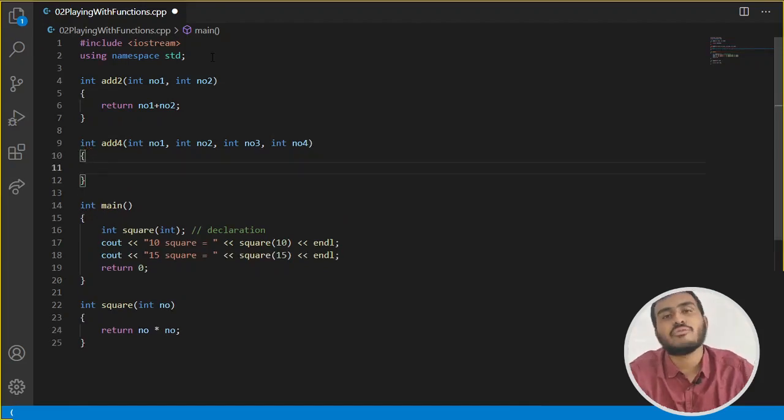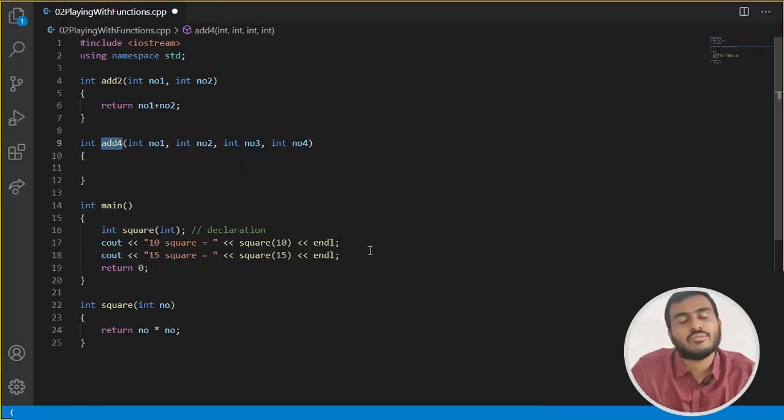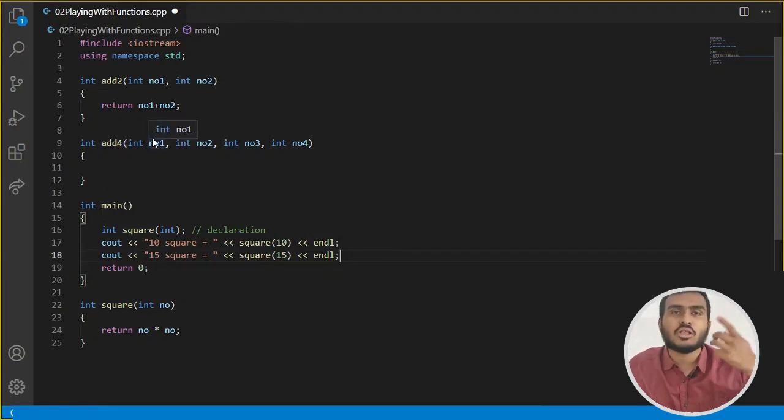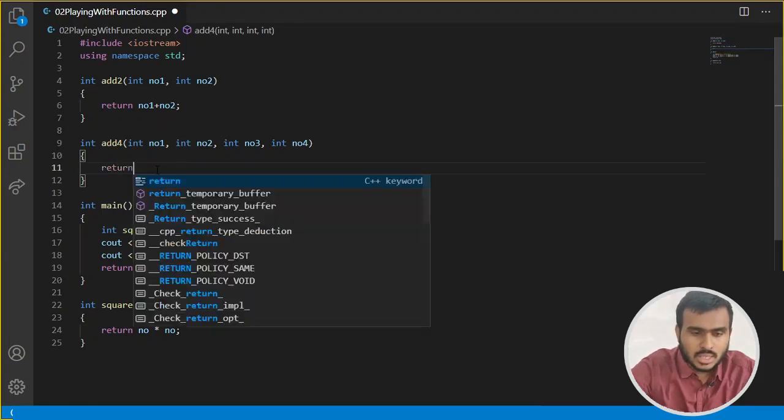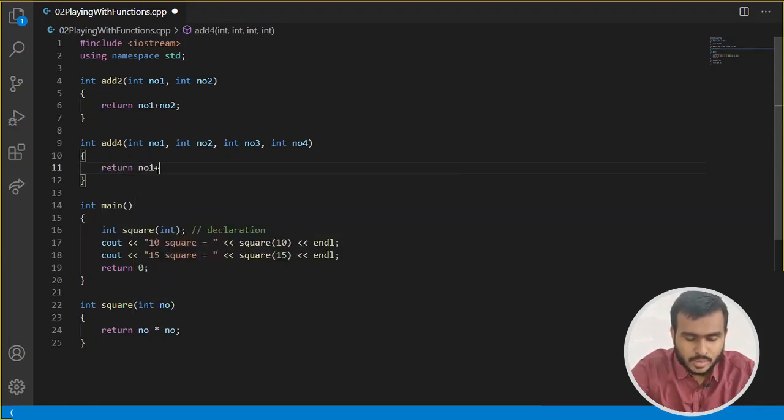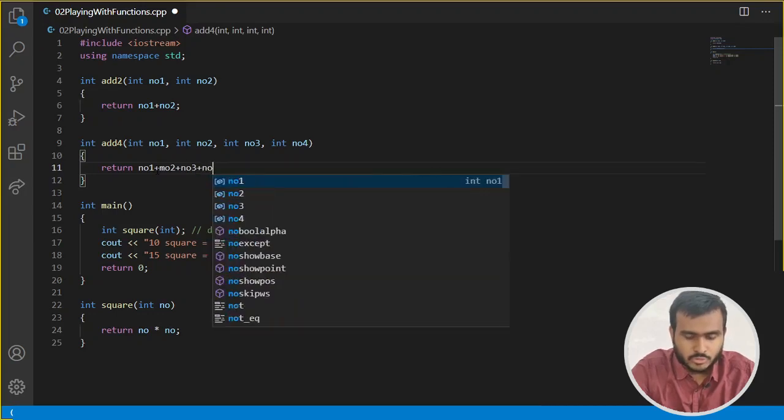This function will add four numbers. Here I am not giving their declarations because I am directly defining them before the main function, and I am going to call them in the main function. So I am defining them before the call. That's why the declaration is not needed. Now here I will write return number1 plus number2 plus number3 plus number4.